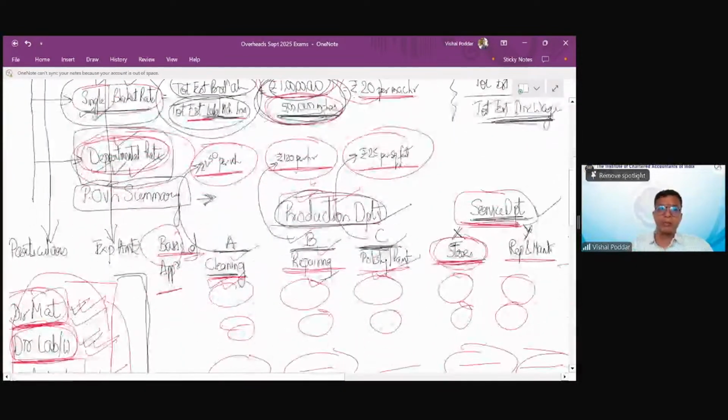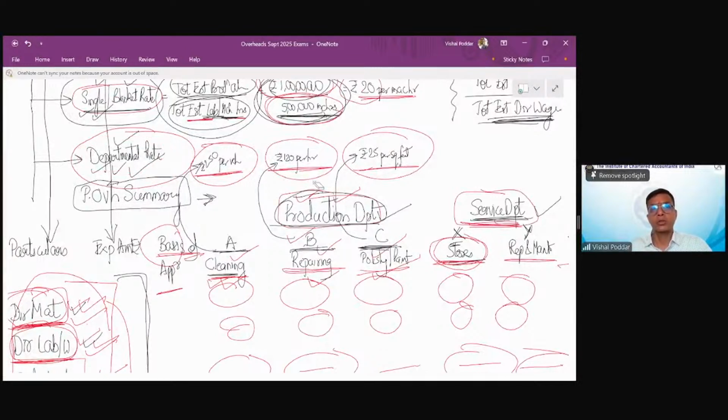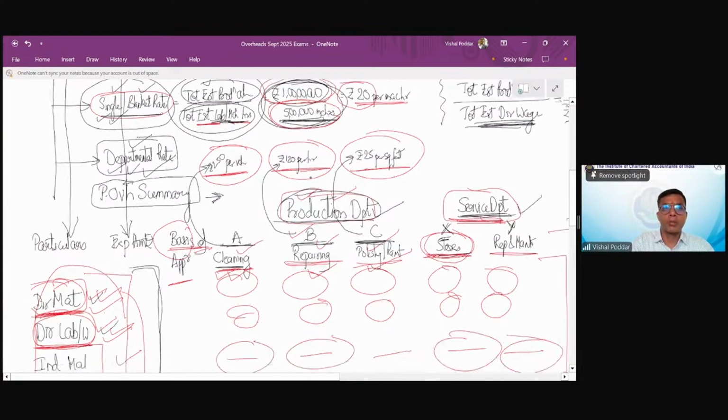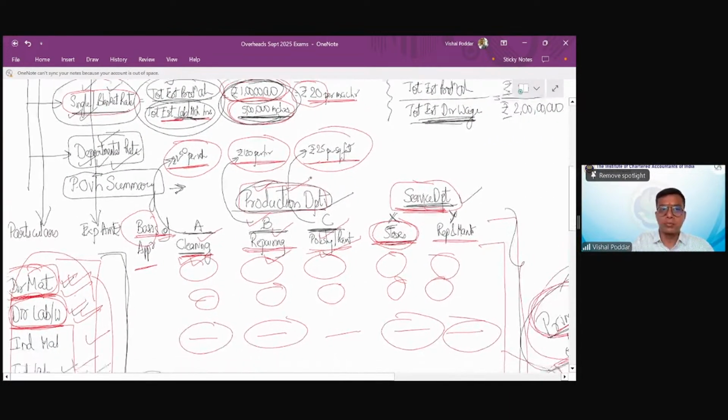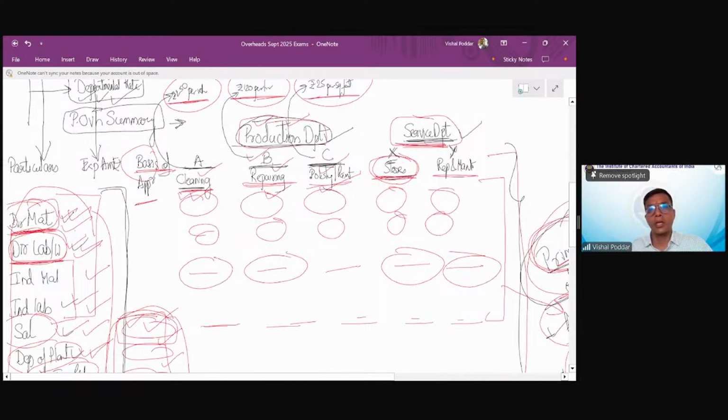But many times it is seen that for production overheads, for better charging, you find out a department-wise rate. And when you want to find out a department-wise rate, how is it done? For that, we do this working, which we studied in the previous lecture practically. We prepare a production overhead summary.